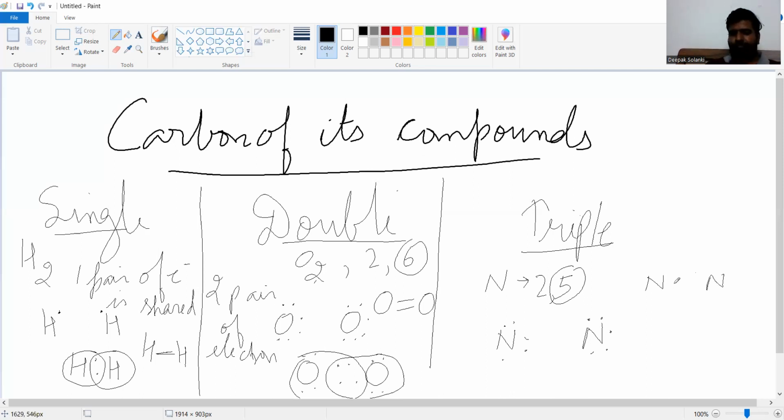Okay, so this nitrogen will take these electrons: 3 plus 3 is 6, plus 2 is 8, on each side. So there are 3 pairs of electrons shared. 6 electrons are there in 3 pairs.